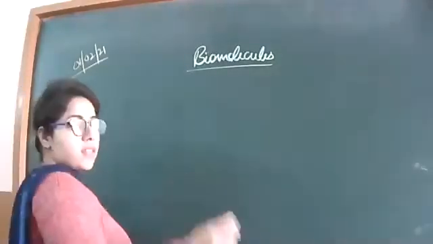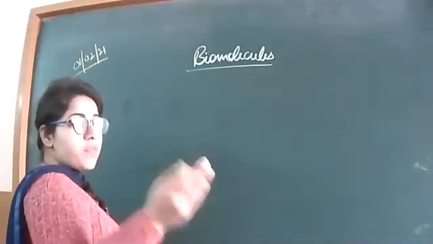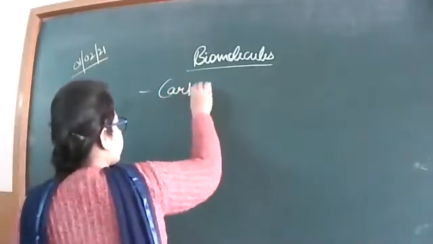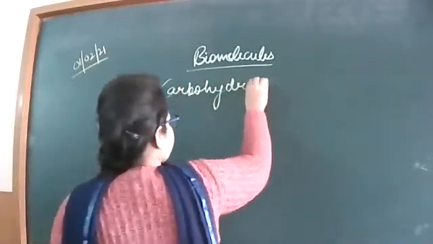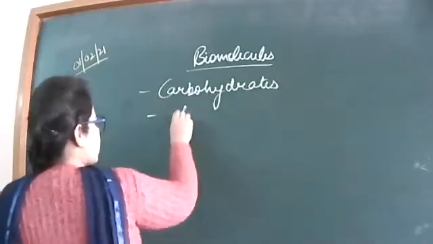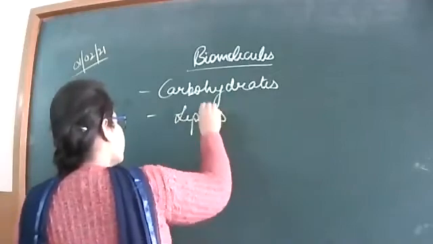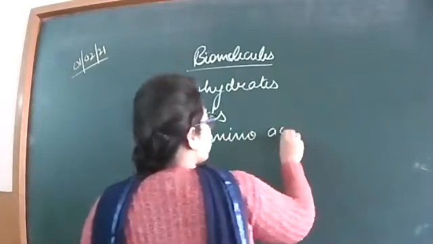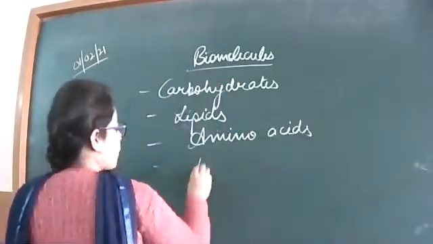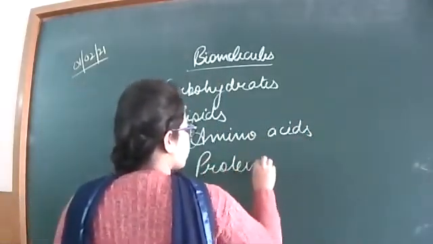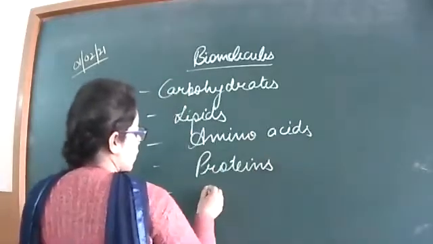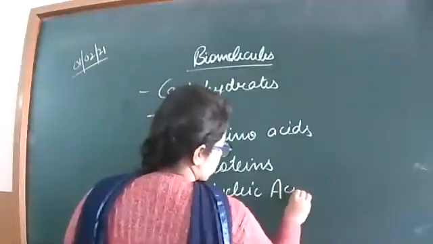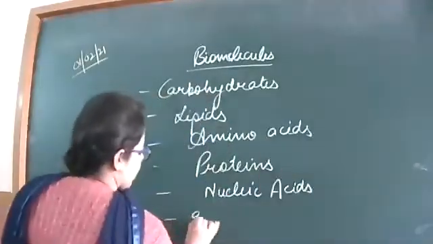So these are, first is the carbohydrates, then lipids, then amino acids, proteins, nucleic acids, and enzymes.